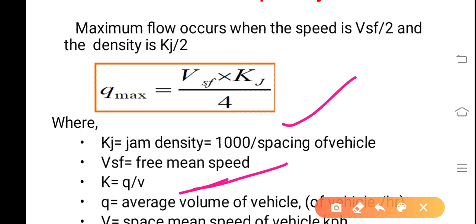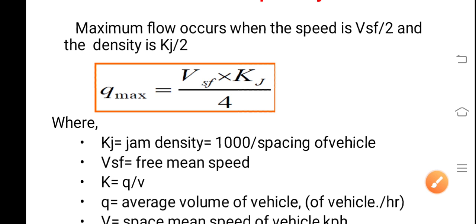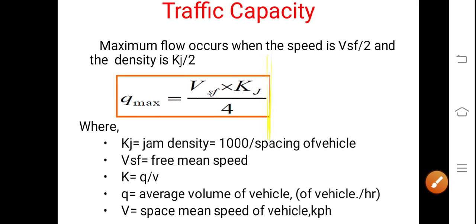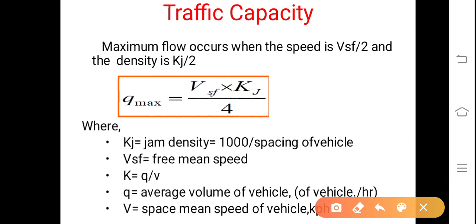VSF is the free mean speed that will be calculated. K is equal to Q by V, that is Kj. Small q is the average volume of vehicle, that is vehicles per hour. And lastly, V is the space mean speed of vehicle in kilometer per hour.